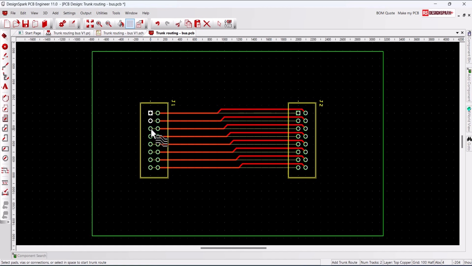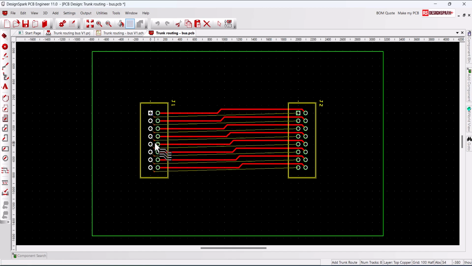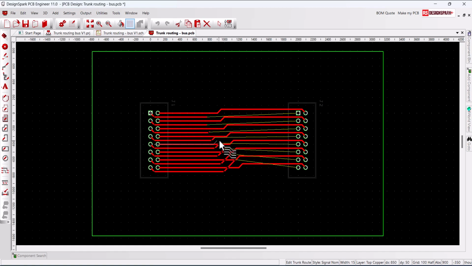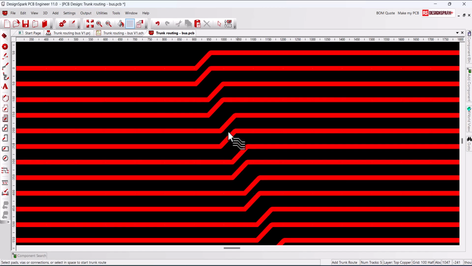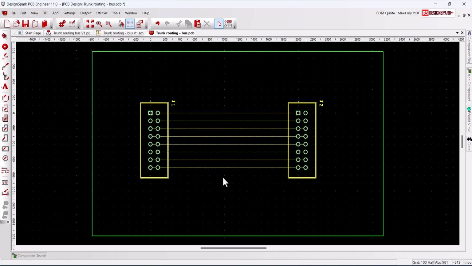We next route the other row of connector pins. Because our initial tracks did not have the 45-degree segments in line, i.e. the same X value, it becomes slightly tricky to match the second row of tracks. However, it can be done as shown, but the result is not visually pleasing.